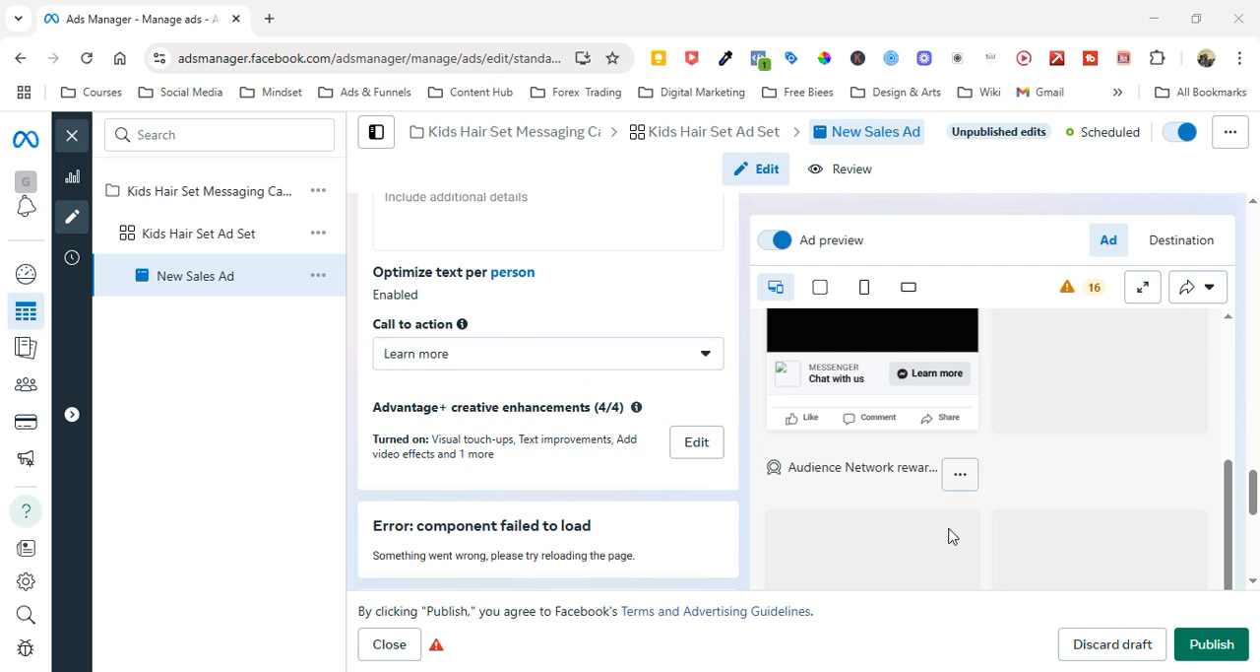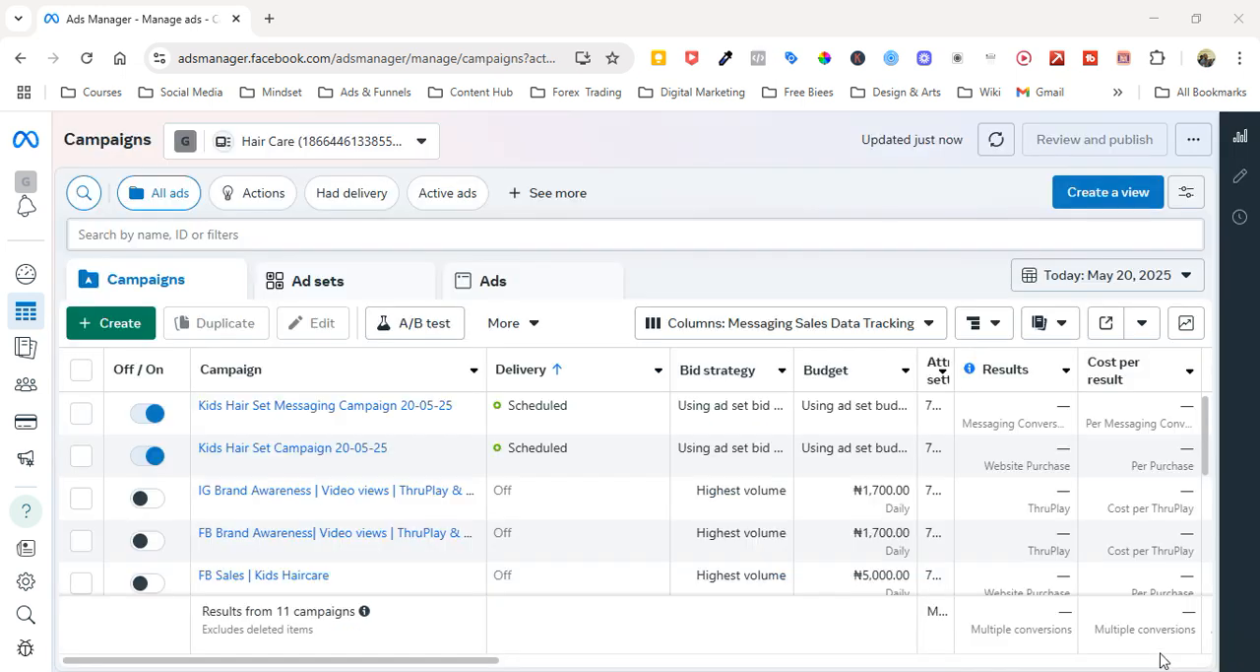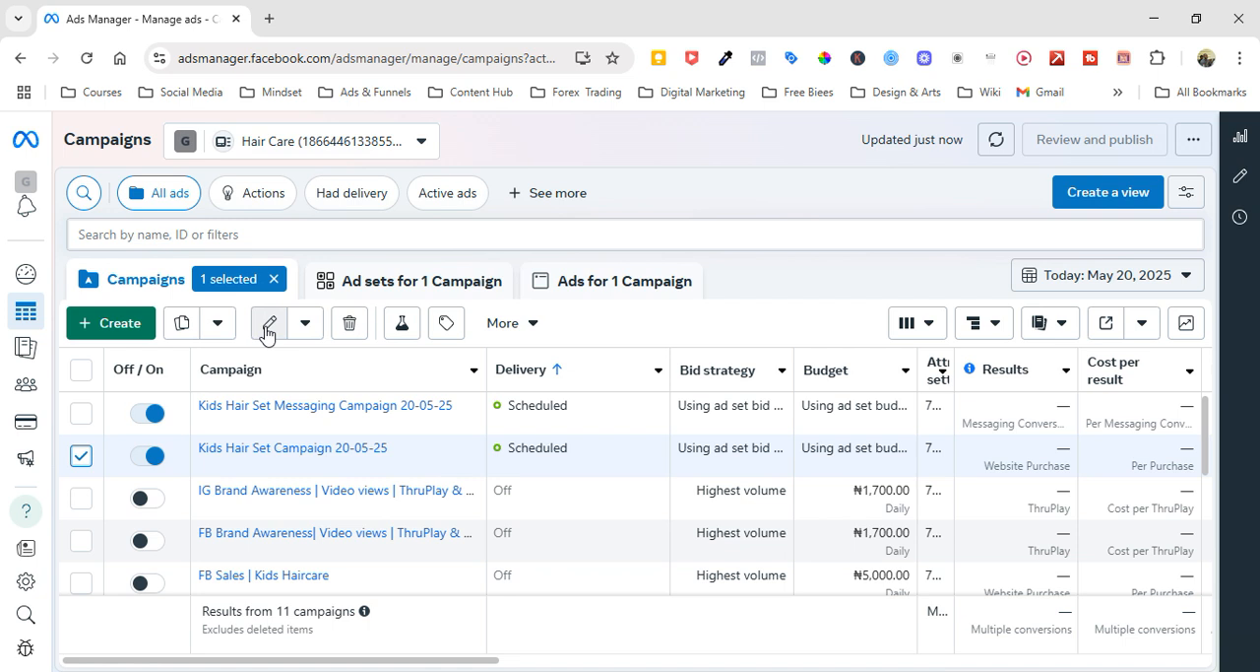Now, we want to go to the second campaign, which is the sales campaign to the website. So this is for the messaging. So we're going to look at the second campaign, which is the sales campaign. Let's look at it and look at the things that are set up. So I'm going to edit it, and let's look at what the sales campaign also has. So I'm going to wait for it to load, and then we'll look at the things set up in the sales campaign for this ad.